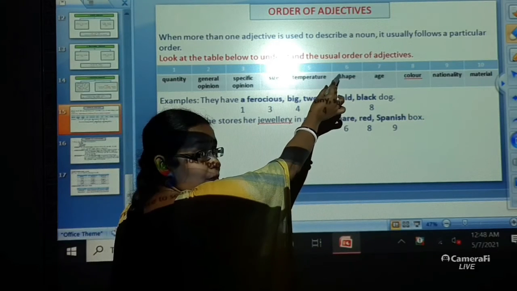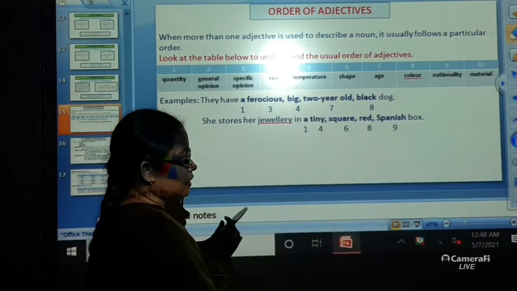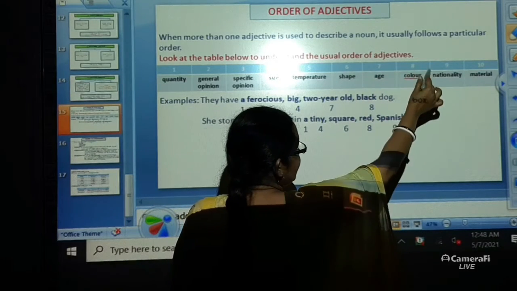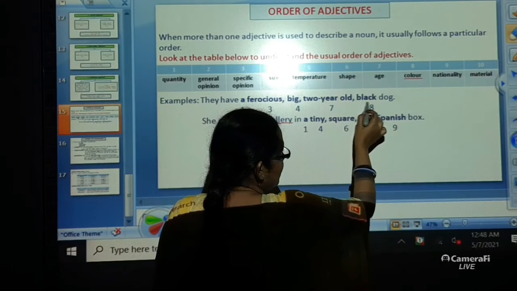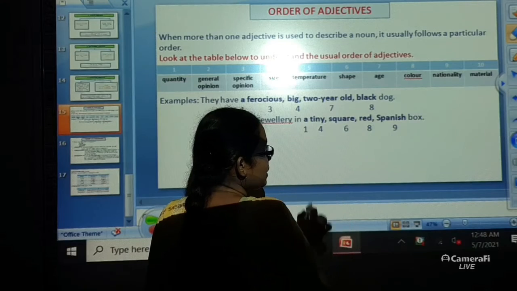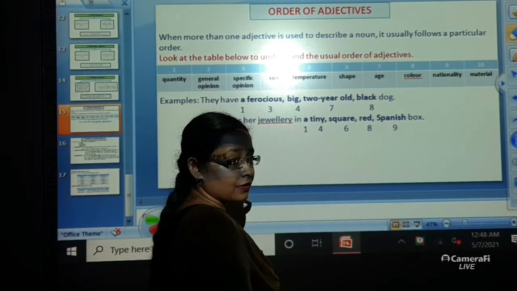Then temperature and shape is not given. Then I have put the age that is given. Next, the criteria that you have is color. The color is also being mentioned over here. That is, the color of the dog is what? It is black in color.